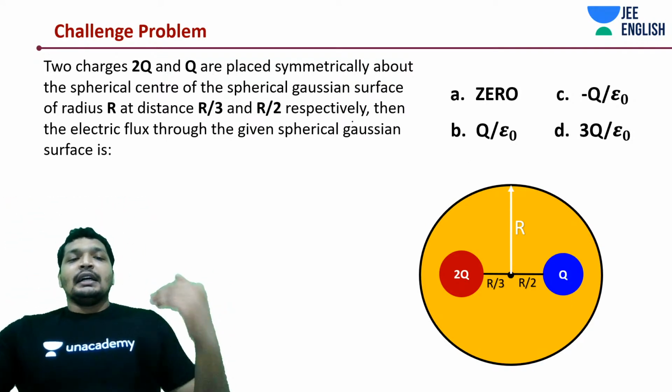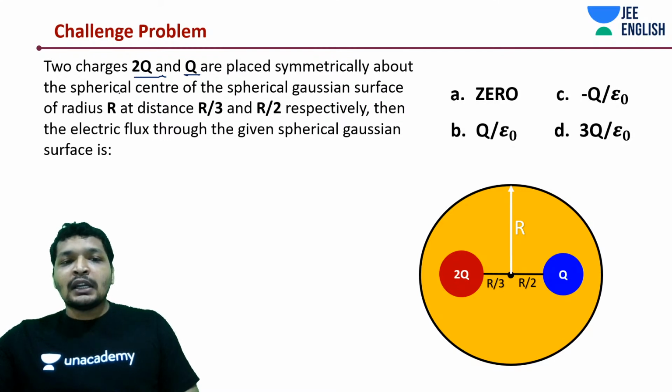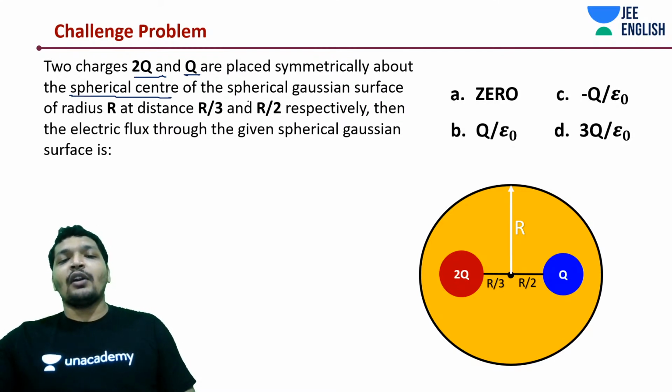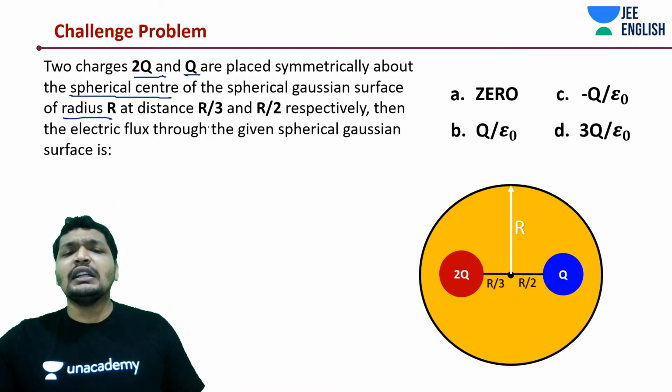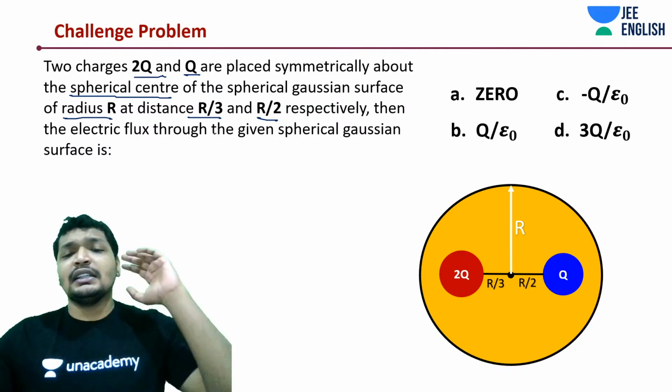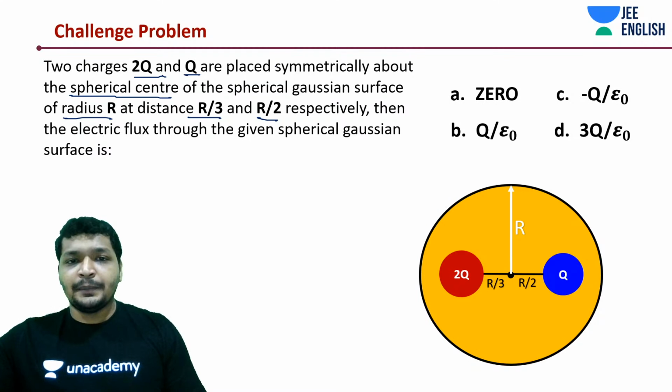Alright guys, simple one again. Two charges 2q and q are placed symmetrically about the center of the spherical Gaussian surface of radius r, at a distance r by 3 and r by 2, again asymmetrically. Then this is asymmetrical.